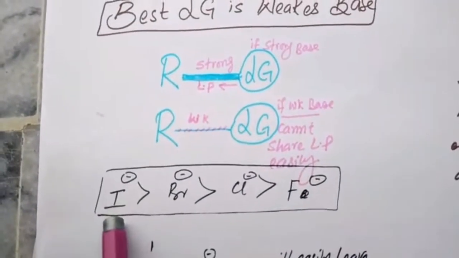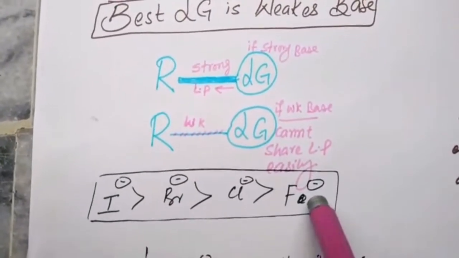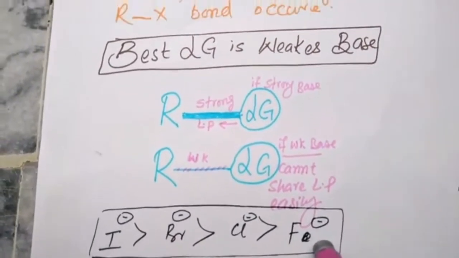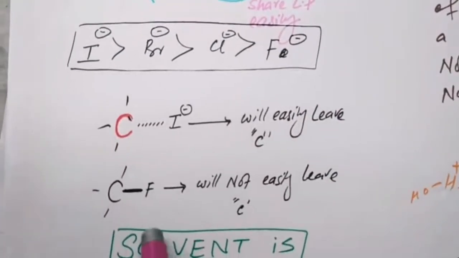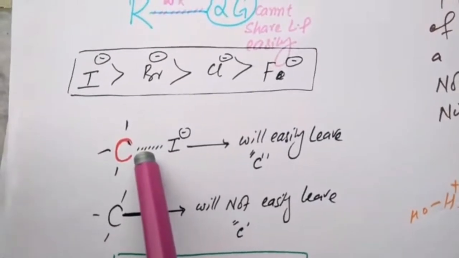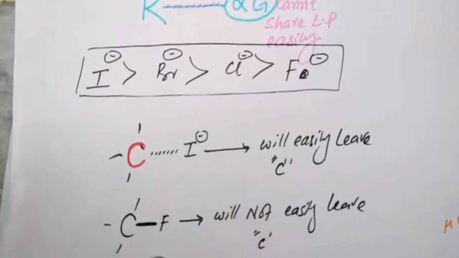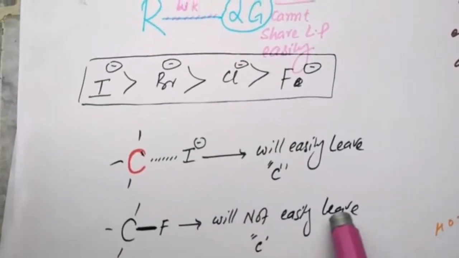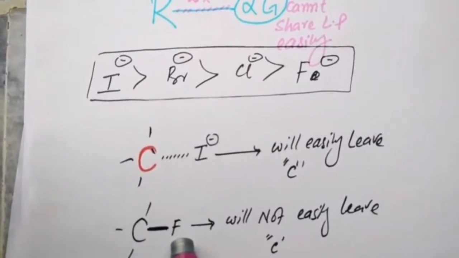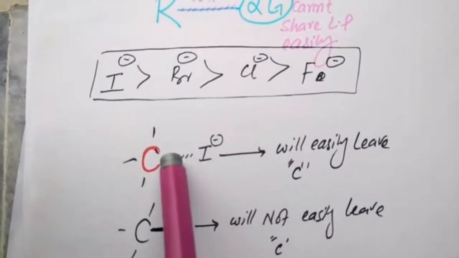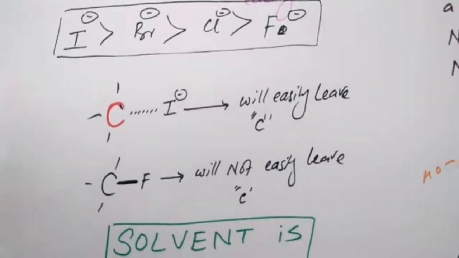Consider this is the best nucleophile with bigger size, and this is not a good nucleophile in the case of SN2 when we are using protic solvent. This is again the next explanation. This connection is very loose, so it will easily leave the carbon. This connection is strong, so it will not easily leave the carbon. Again, the electronegativity of this is lower and of this is higher, so there will be a strong bond and a weak bond. It can easily leave this carbon, and this will not easily leave this carbon.